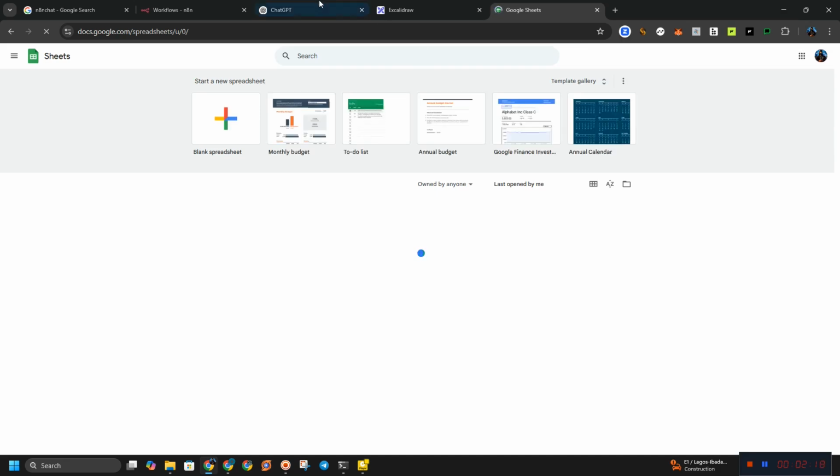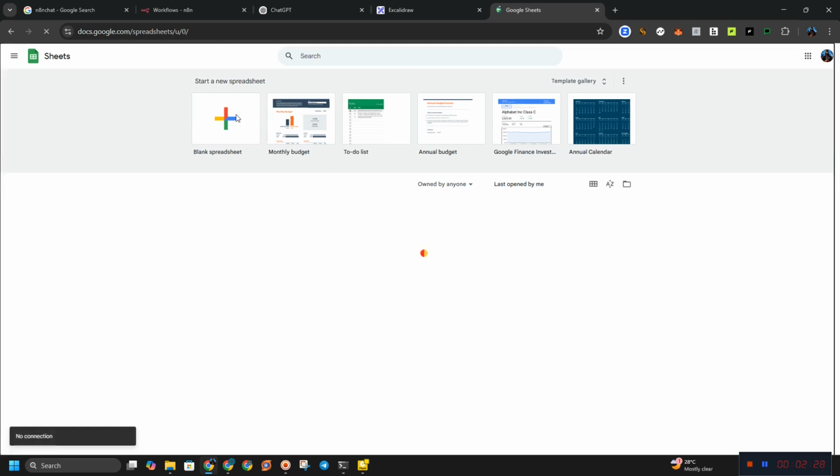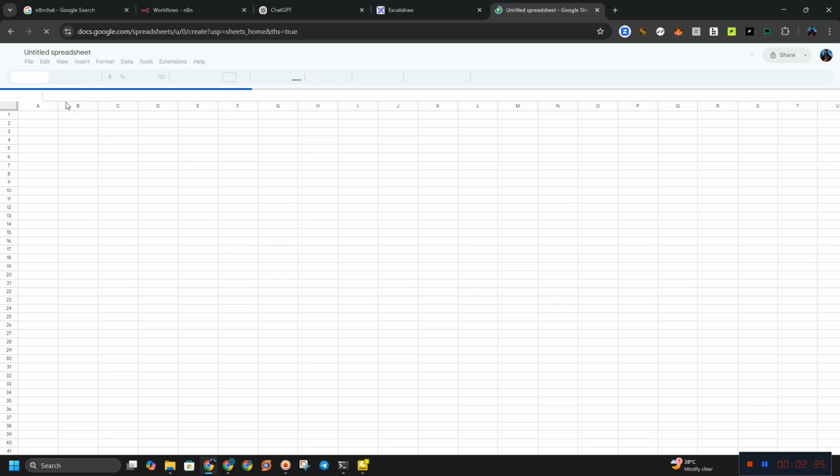ChatGPT is actually going to help us with this because I'm not good with coding, but I'm good with workflow because I know how this thing works. So I'm going to name my sheet Twitter automation, or let's say X automation.